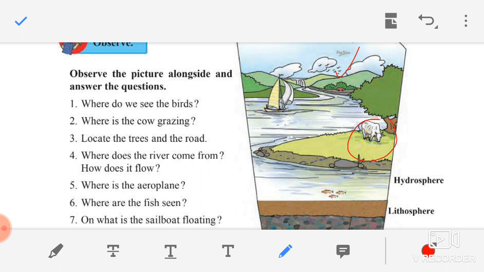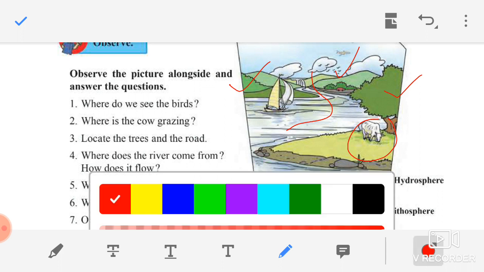Third question, locate the trees and the roads. See, here are the trees. Similarly, you have to locate the road. Fourth question, where does the river come from? How does it flow? Children, the river is coming from upwards through the mountains and it is flowing in a downward direction. Fifth question, where is the aeroplane? See, here is the aeroplane flying in the sky.